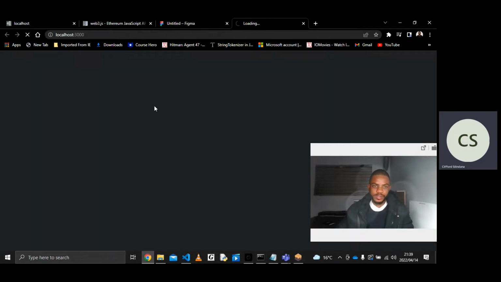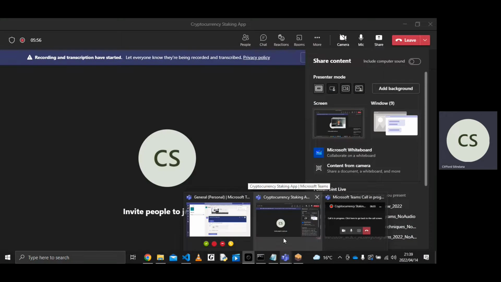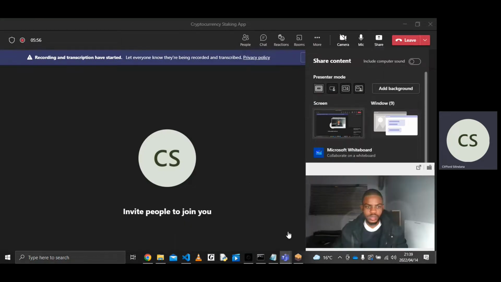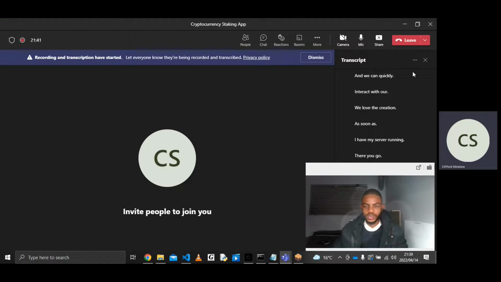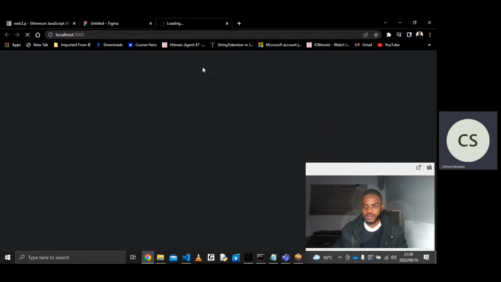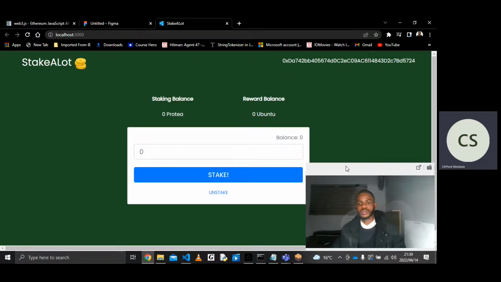So npm, that's because I'm running my front end with React. Let's see how much time. Okay, within 21 minutes. I'm gonna be very quick from here. There we go.